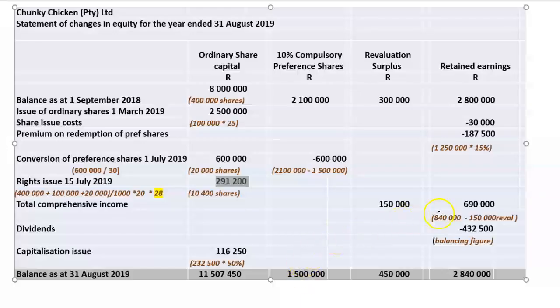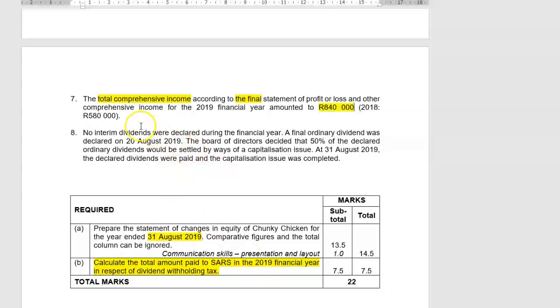So in total, those 2 was 840,000 Rand. We know that our other comprehensive income was 150,000. We already worked it out. So therefore, the difference between the 840,000 less the 150,000 must give us our profit after tax of 690,000 rand. So very important, 690,000 rand.